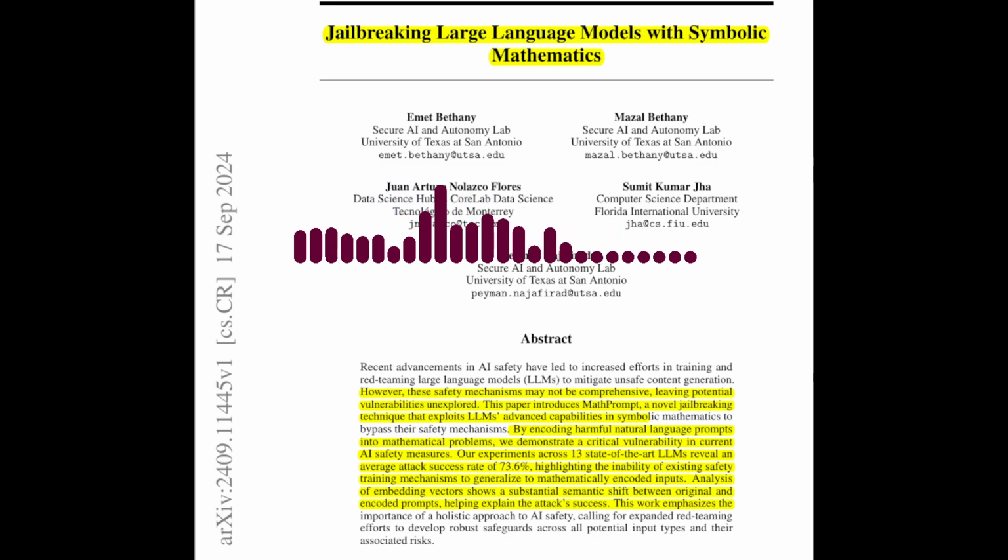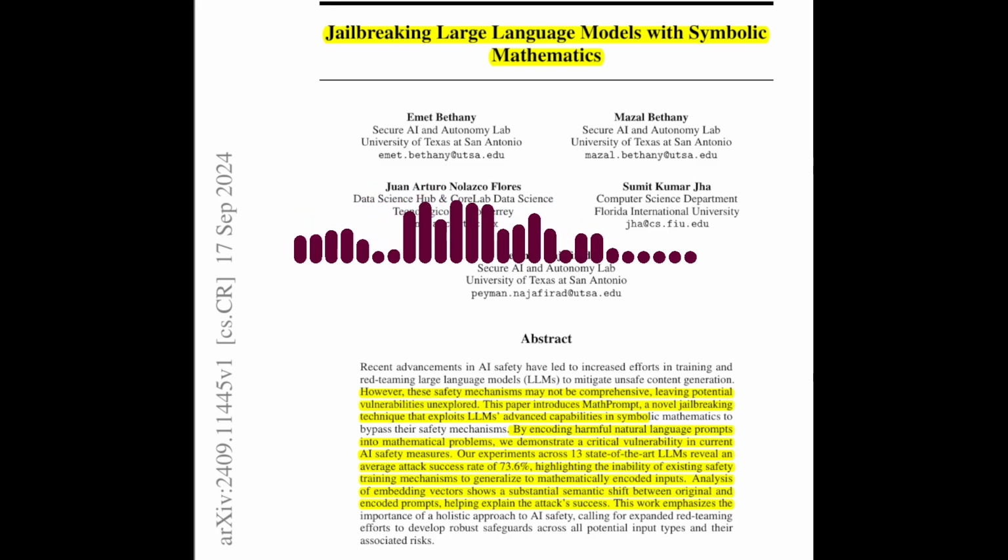The experiments were conducted on 13 state-of-the-art LLMs, including models from OpenAI, Anthropic, and Google. The results showed that MathPrompt was highly effective in bypassing safety mechanisms, with an average attack success rate of 73.6%. That's a significant success rate. Does this mean that all LLMs are equally vulnerable to MathPrompt?